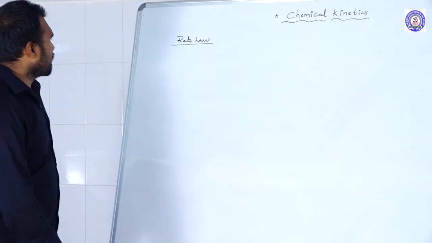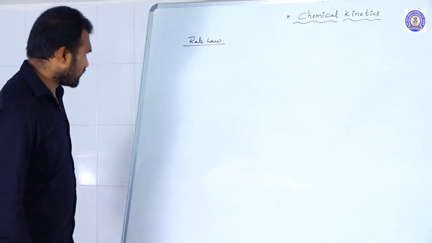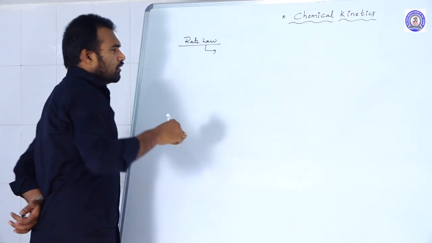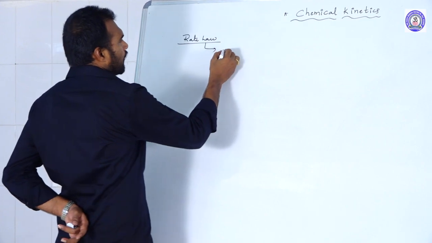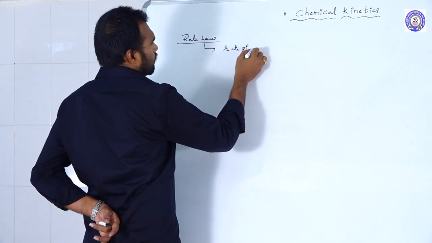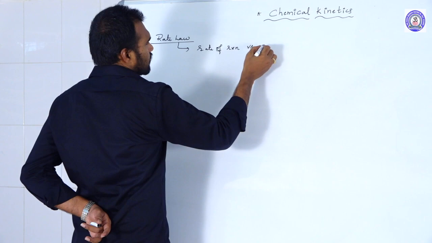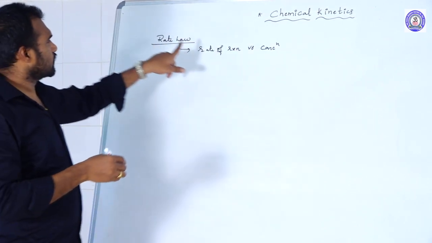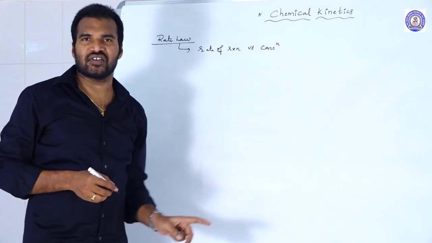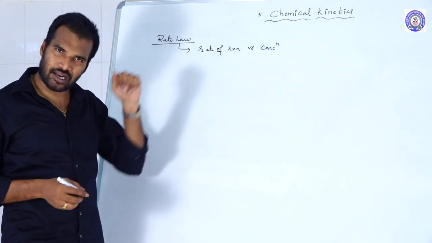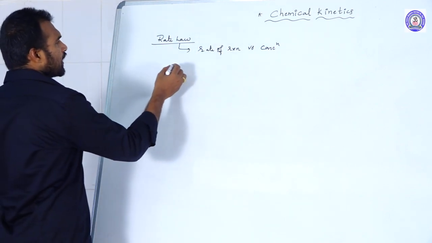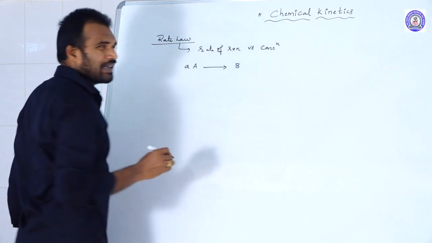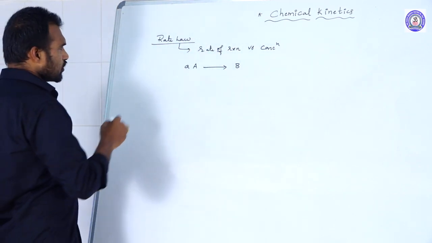Next one, rate law. What is the rate law? It is an equation which relates rate of reaction versus concentration. The equation which relates rate of the reaction versus concentration, that equation we call rate law. For example, if you take an equation, capital A moles of A giving B, let us consider. For this reaction, how can you write the rate?